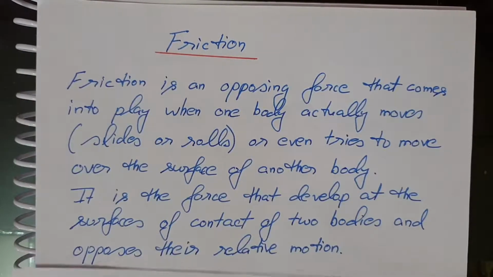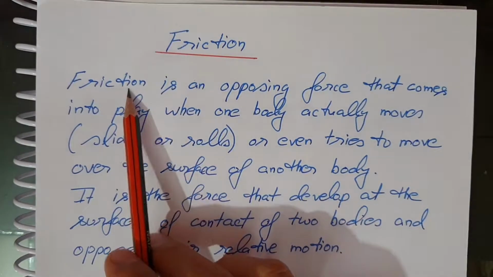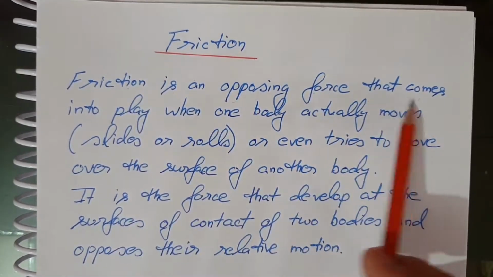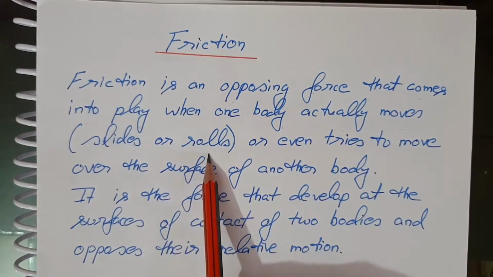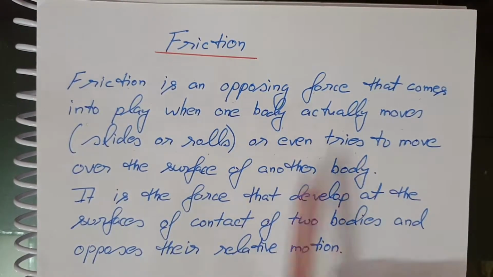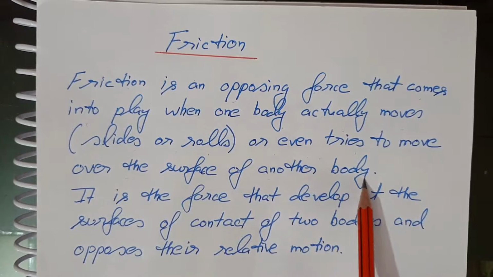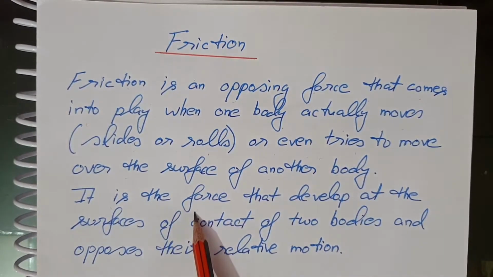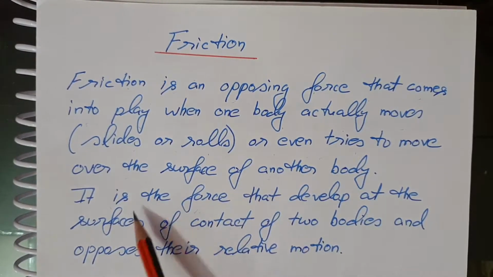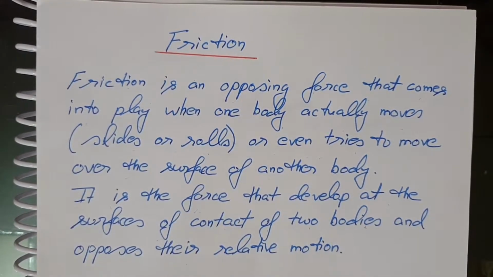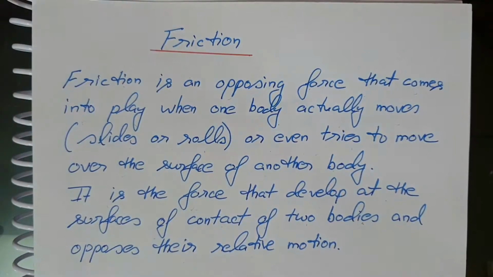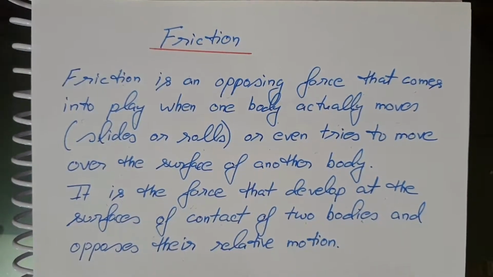So, basically, we define friction like this: friction is an opposing force that comes into play when one body actually moves, slides or rolls, or even tries to move over the surface of another body. It is the force that develops at the surface of contact of two bodies and opposes their relative motion. Now see this diagram.